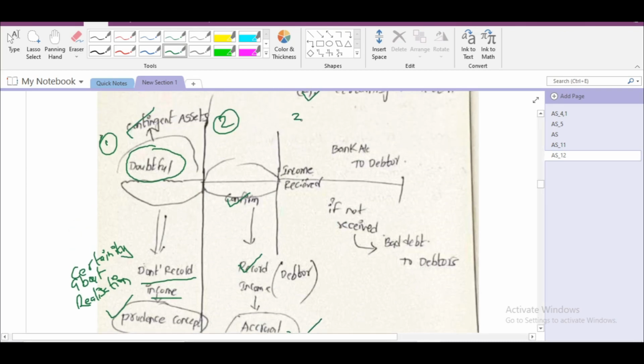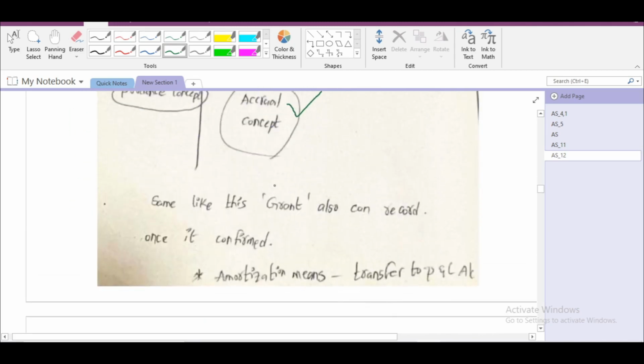In third stage, after recognizing the income in books of accounts, we received the income. At that time, we have to pass the entry bank account debit to debtor account. If not received, we have to pass entry bad debts account debit to debtors account. I hope you all understand. Same like this, grant also can be recorded once it is confirmed. Amortization means transfer to P&L account, that we know it.